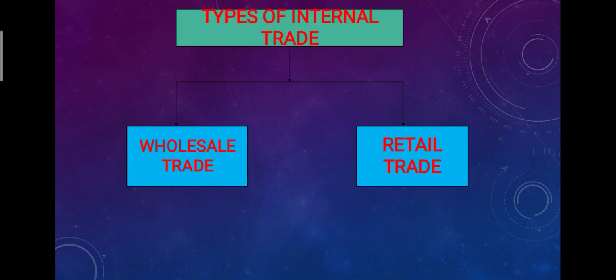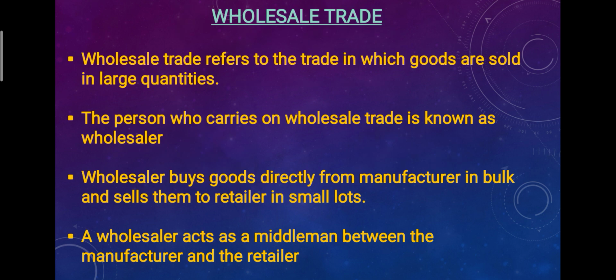Then types of internal trade. Internal trade is of 2 types, wholesale trade and retail trade. We have already covered these topics in the meanings in Chapter 1, but now we are going to do them in detail in this chapter. So internal trade is of 2 types, wholesale and retail trade. Let's begin with wholesale trade. What is wholesale trade? Wholesale trade means the trade in which goods are sold in large quantity.